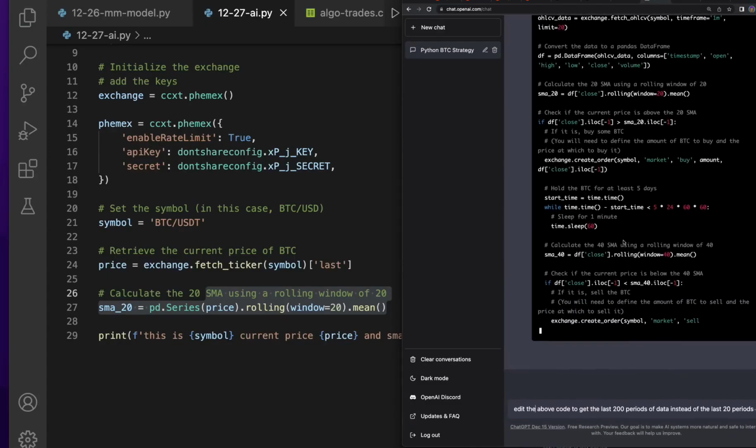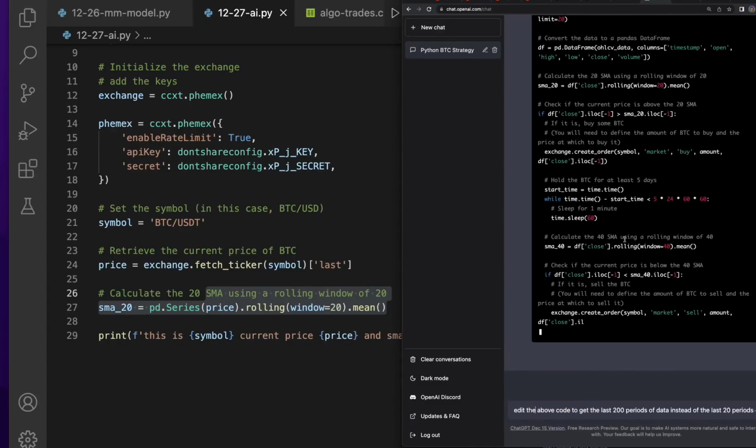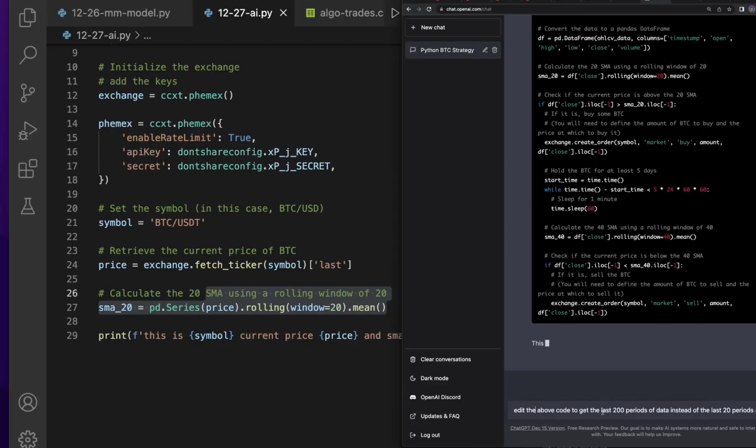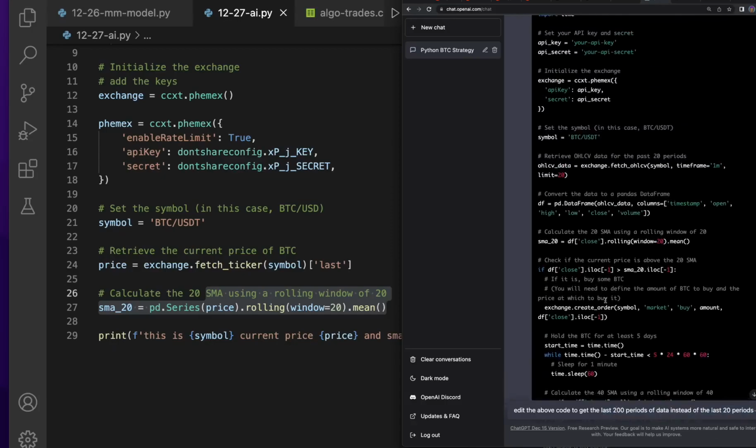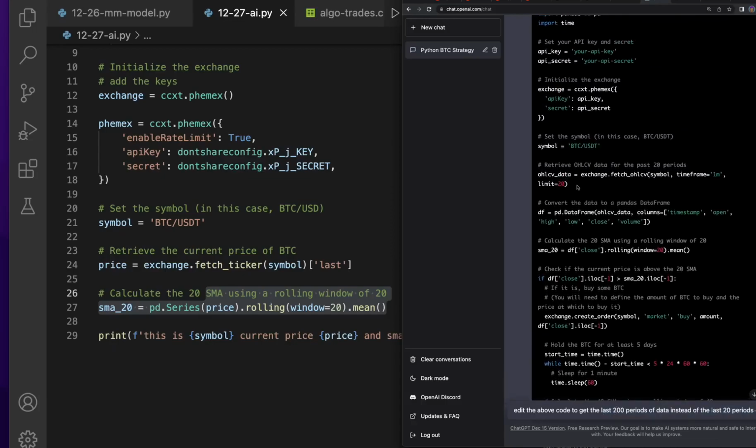I don't know. I feel like they're gonna cut me off at some point and not let me use this because I feel like I'm using a lot of credits. But whatever, I'm gonna run it and see if it changes this. All I need this to be changed to is 200 instead of 20.